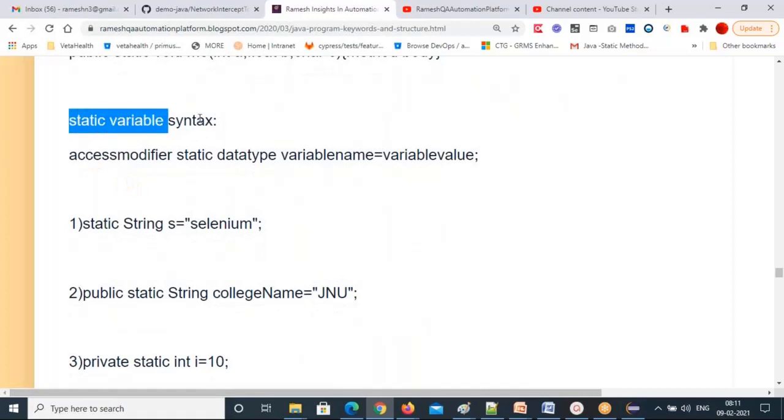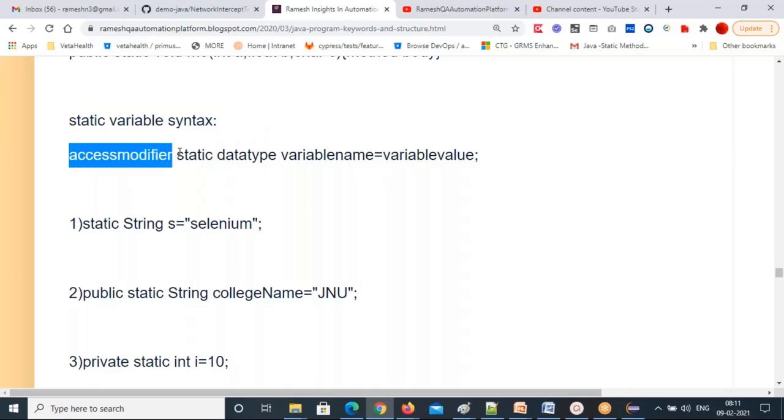Now I'm coming to the static variable syntax. What is the static variable syntax? Variables are mainly used to store data: access modifier, static, data type, variable name, equal to, value, semicolon. This is the assignment operator. You are assigning this value to this variable, which means this value will be stored in a memory location with this name. For your value you give some name, so that wherever you need that data, you can call it with this name. That's what a variable name means.